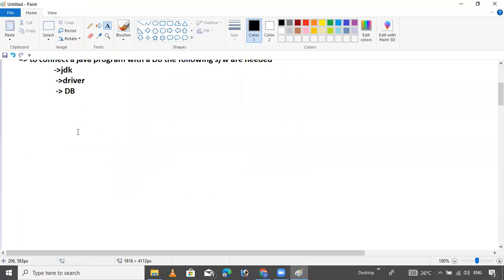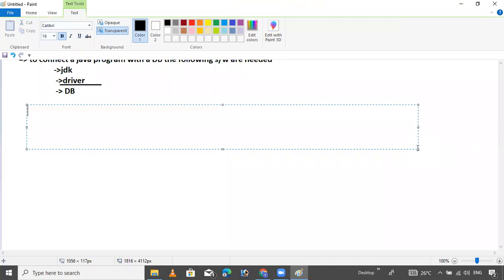So now, JDK, you know that this is the JVM. Now my question is, what is driver? This session is totally theoretical. Okay. Driver. What is driver? JDBC driver. What is JDBC driver? Tell me. What is JDBC driver?